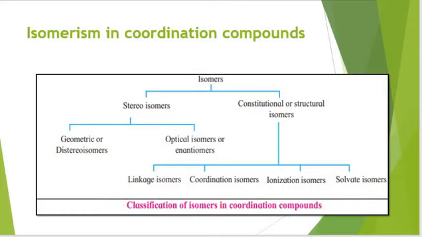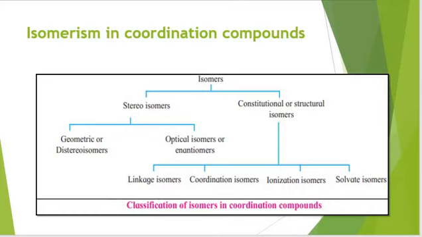Isomers are classified into two types. Number one is stereoisomers and number two is constitutional isomers. Stereoisomers have the same links among the constituent atoms, however the arrangement of atoms in space is different. And there are two kinds of stereoisomers.